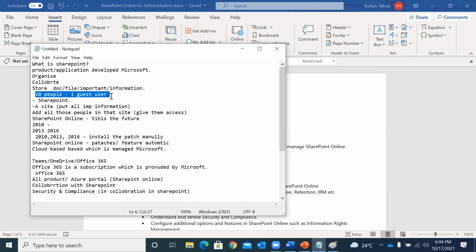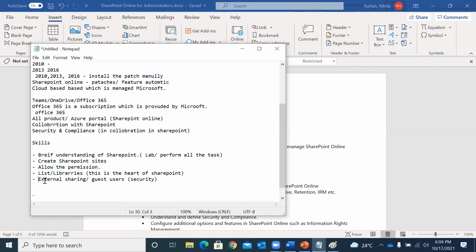Outside an organization means, let's say I have a company called XYZ company. I am managing that company, and I have a person I'm purchasing goods from, who belongs to a company called ABC company. Now I have some information to share with that person, so I can collaborate with that person in terms of sharing documents and files using SharePoint Online. So this is external sharing, whether you say that person is outside your team or outside your organization. It is one and the same thing in respect to SharePoint Online. Both are the same.